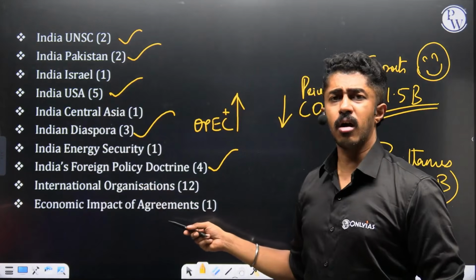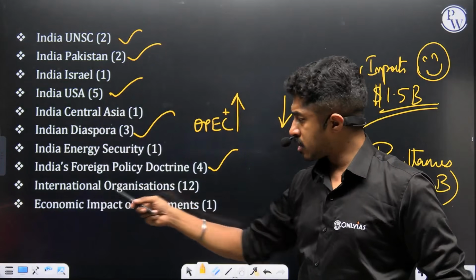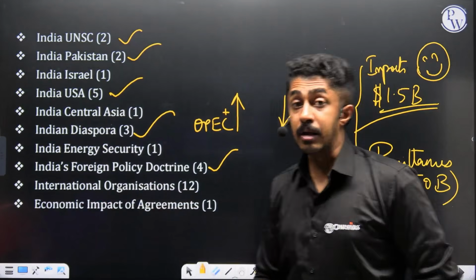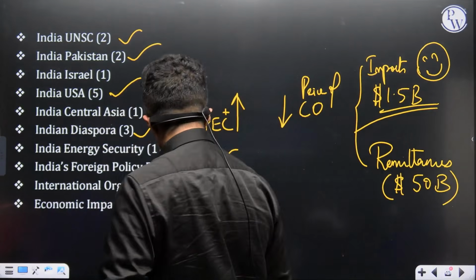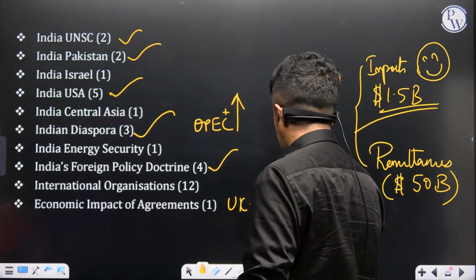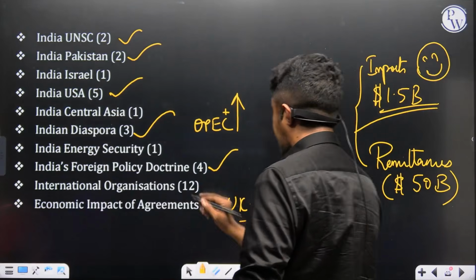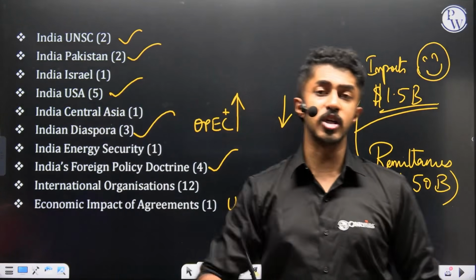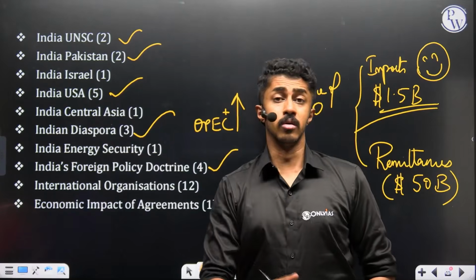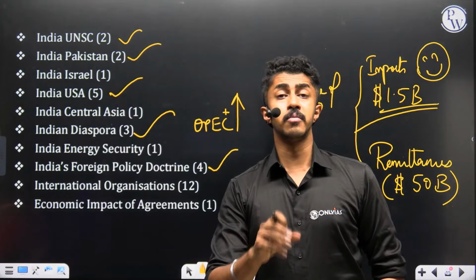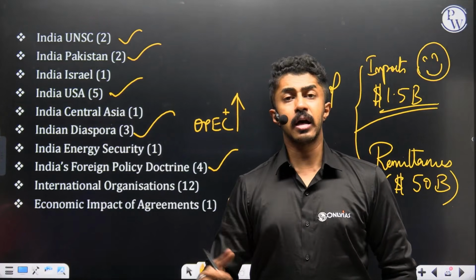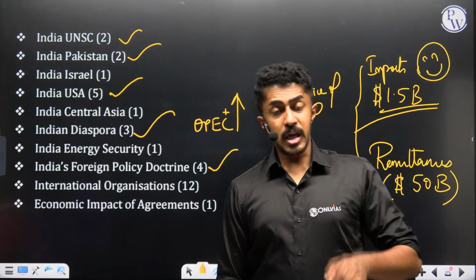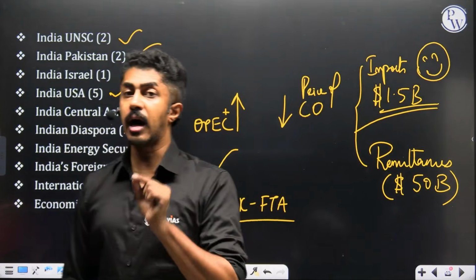Again, international organizations, whatever was in the news, and the economic impact of agreements. The recent agreement is the UK FTA that we have signed. I know. Sir, UK FTA should come under GS Paper 3. I know. You know. But UPSC doesn't bother. UPSC can ask it even here. So when you write it here, you have to write it from what angles?